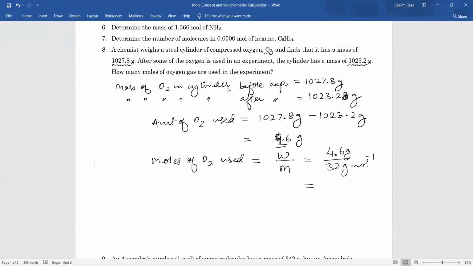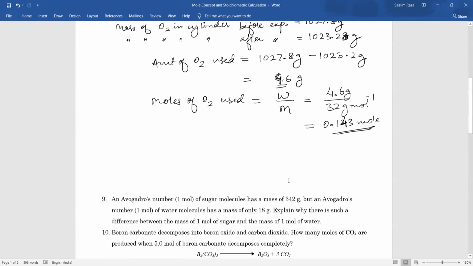So this will be 0.143 moles. This was also an easy question. The question was long, but essentially you just had to do given mass by molar mass.